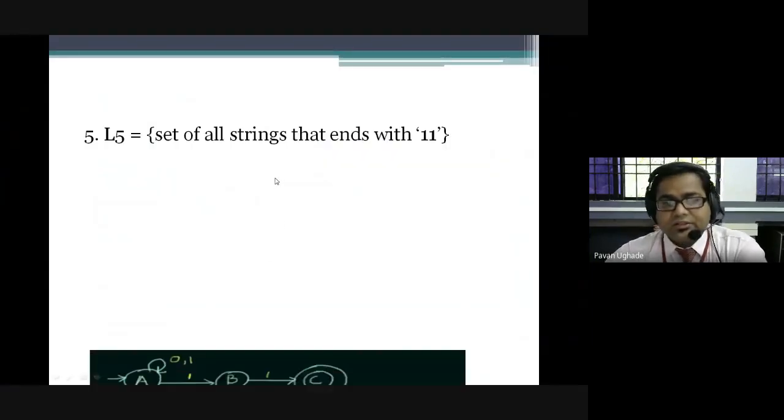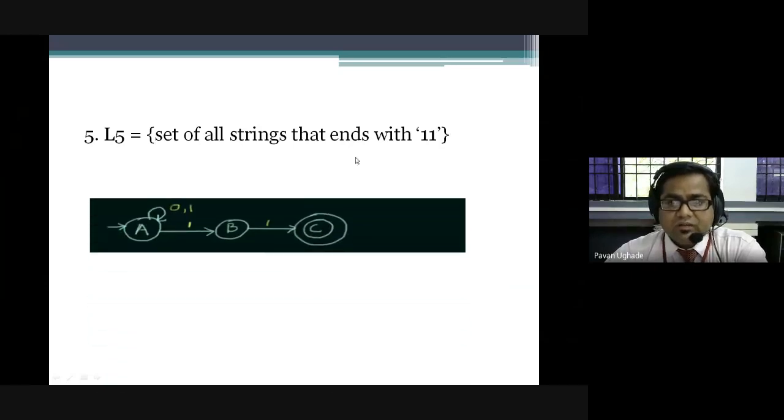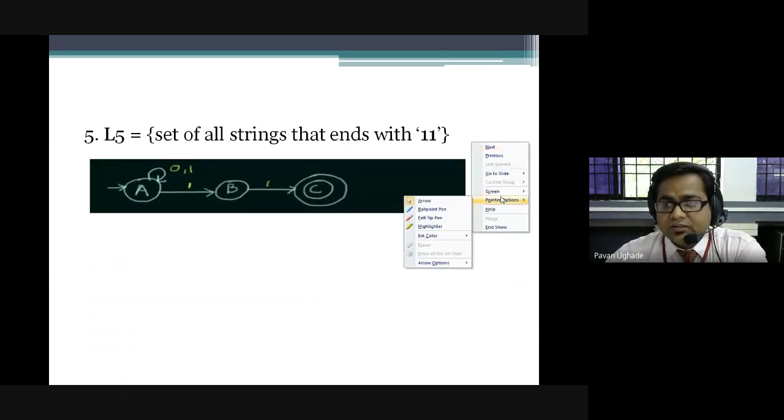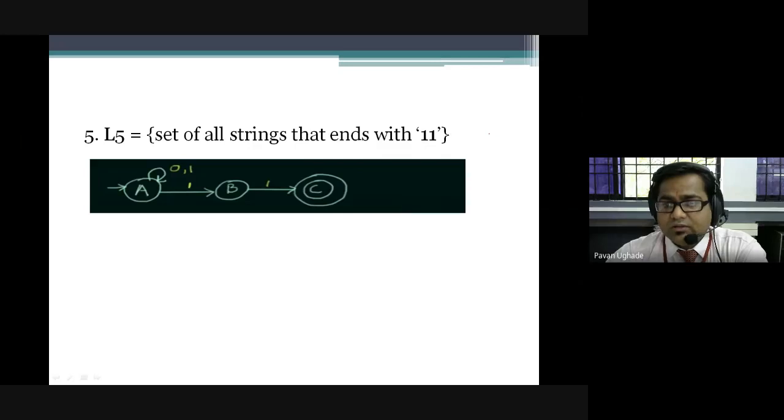Okay, how will you do that? This NFA we are interested in ends with 1 1. I'm not interested in the starting part; it may be any combination of zeros and ones, so it is a look back. Can you understand, can you observe?